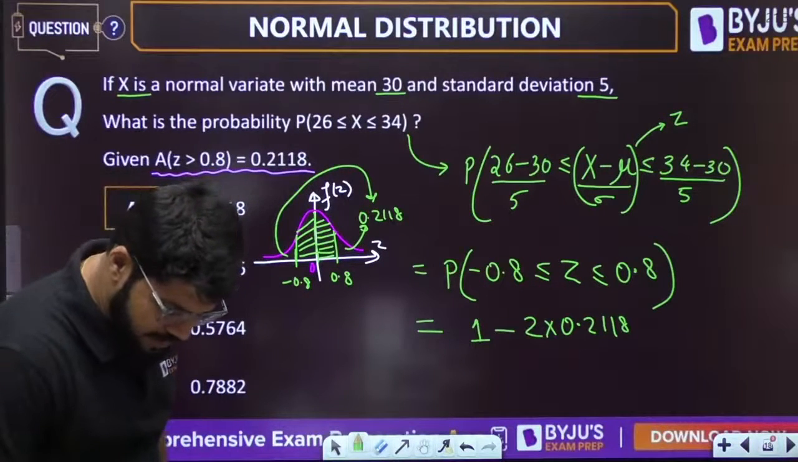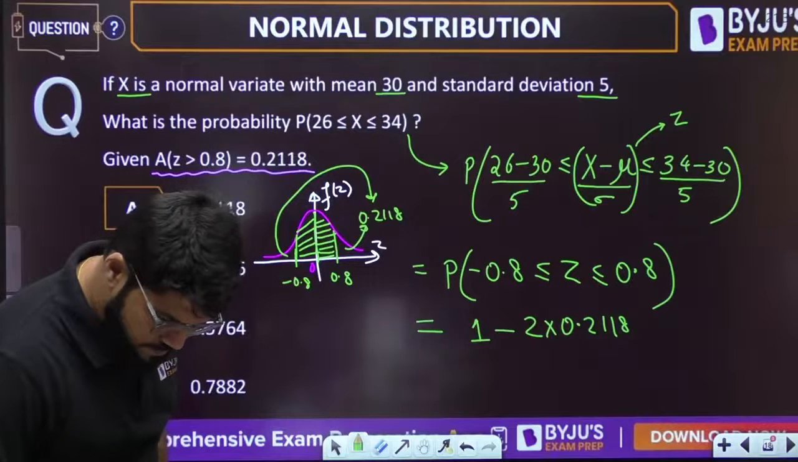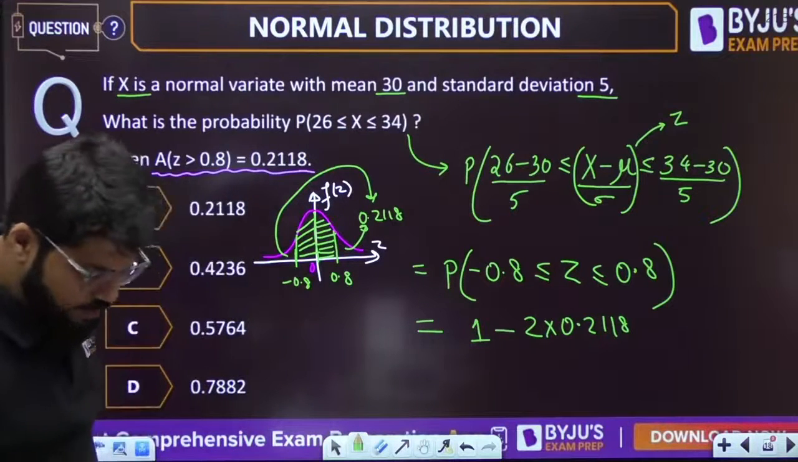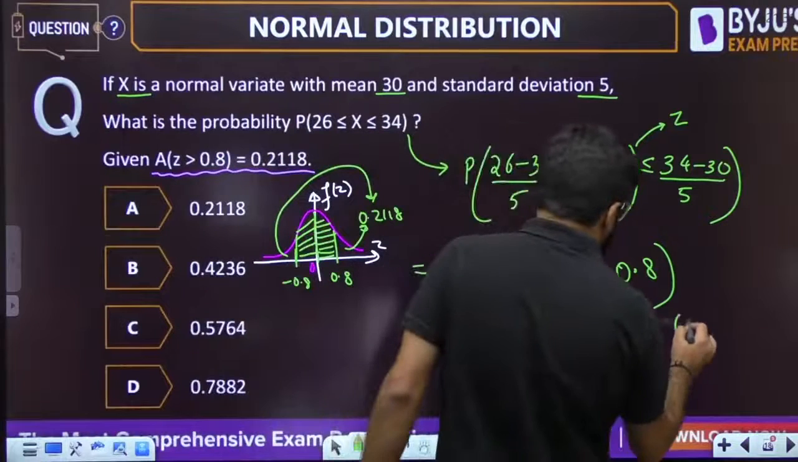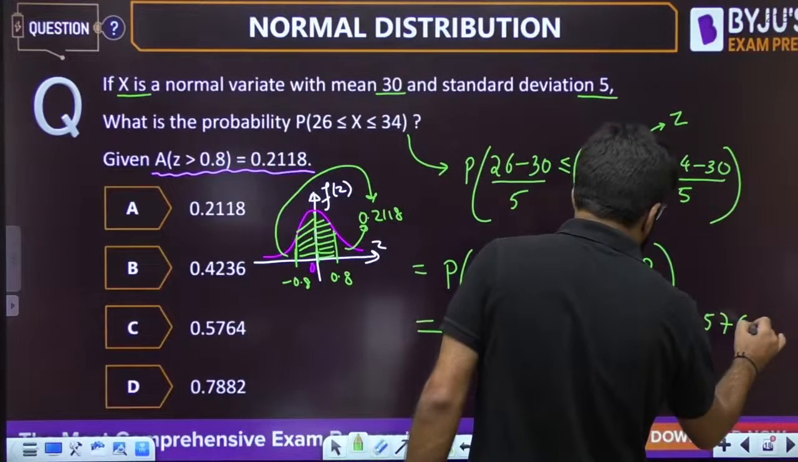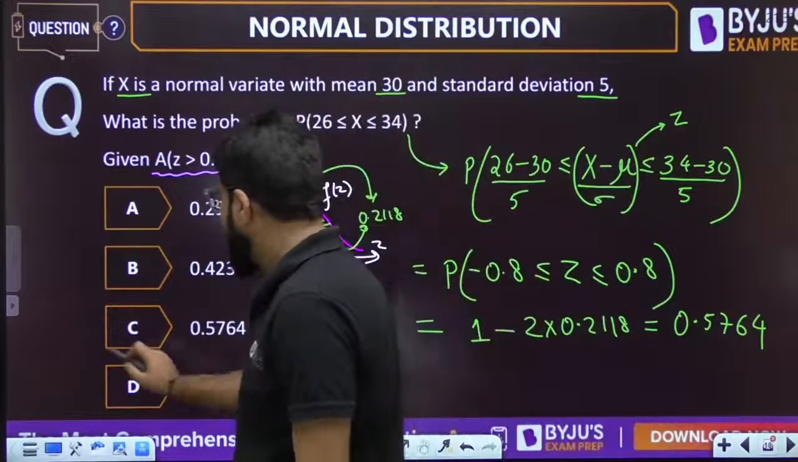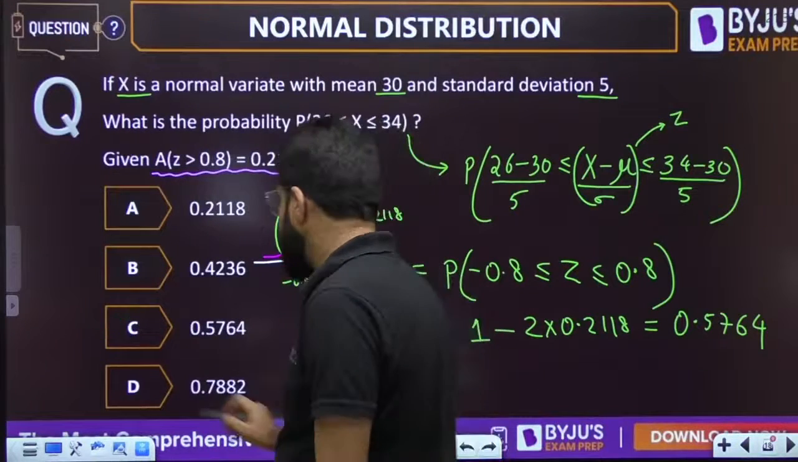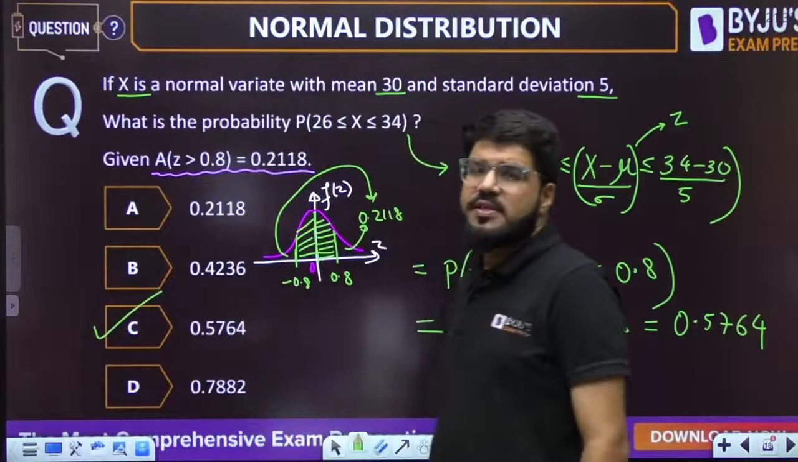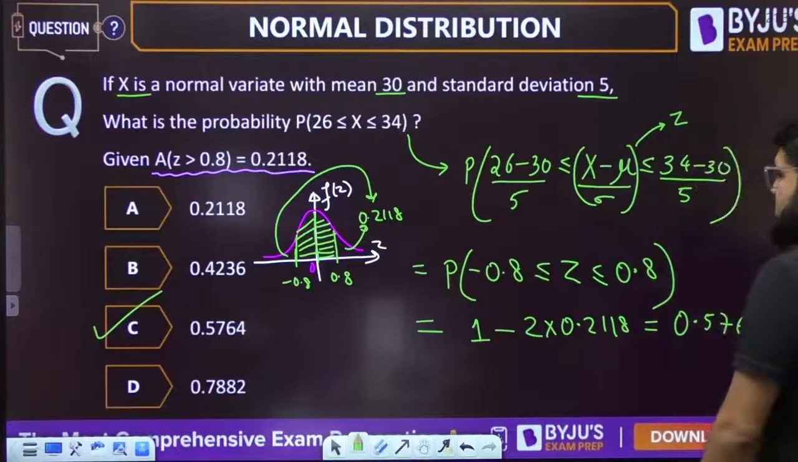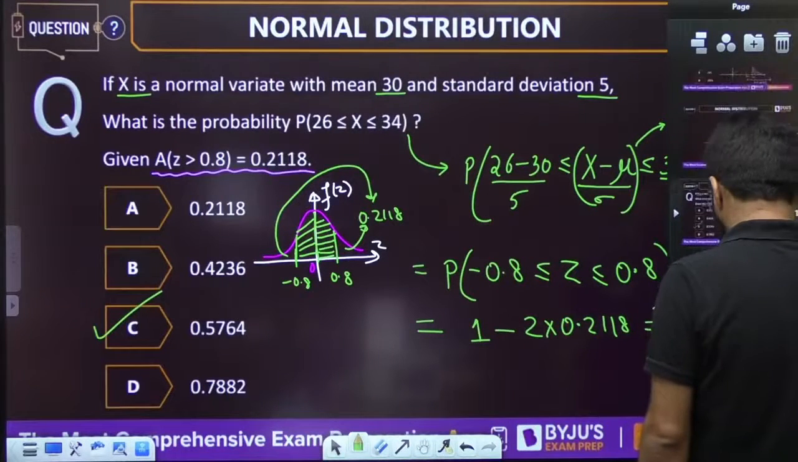Let me complete the calculation. It should be 0.5764. The correct answer is C, 0.5764.